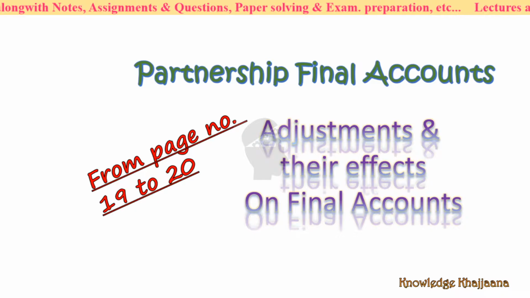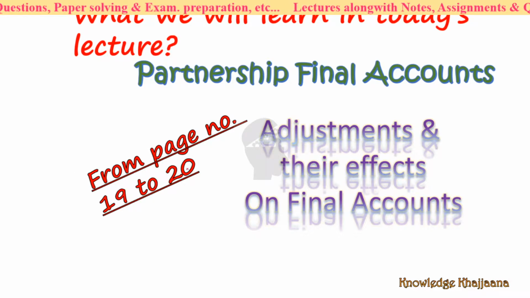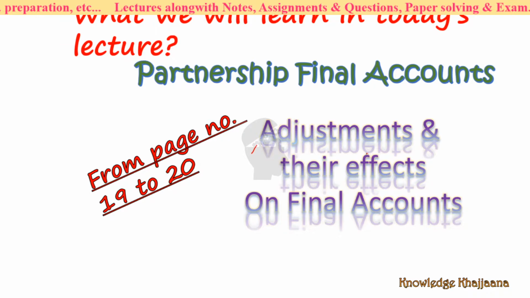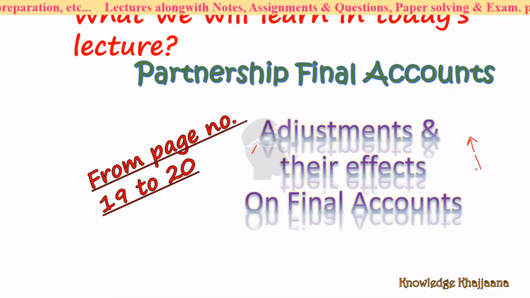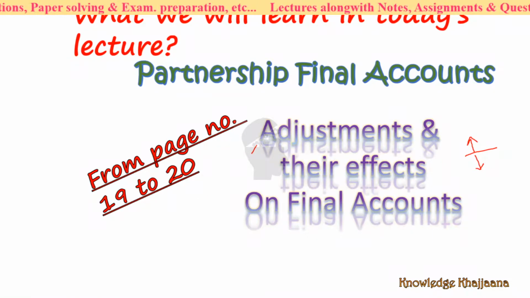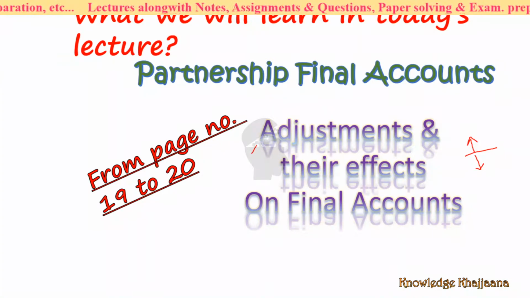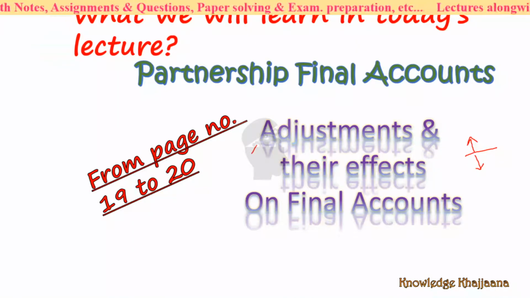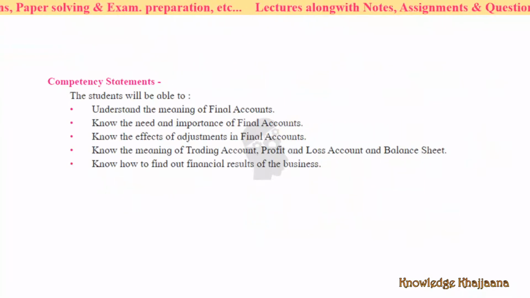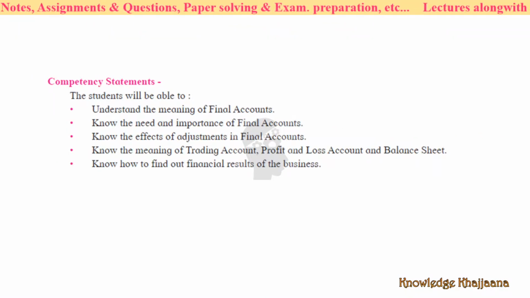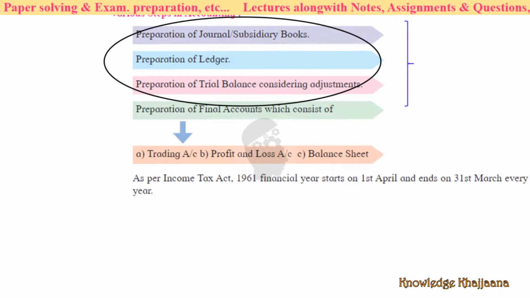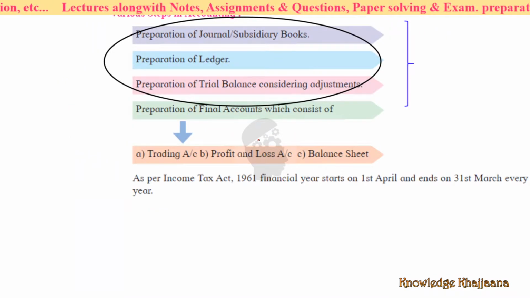Now, today what are we going to see? We are going to learn the remaining adjustments and their effects. We are going to see today from page number 19 and 20. We are going to complete all the adjustments in detail. We have learned the different competency statements, and we are working towards the making of the final accounts.